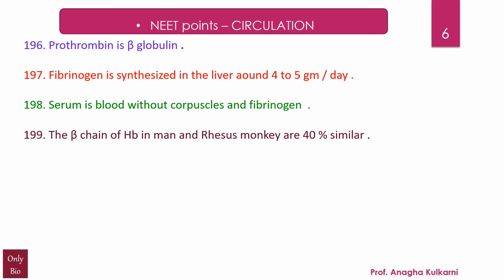Next, the beta chain of hemoglobin in man and rhesus monkey are 40% similar. Next, carotid artery carries oxygenated blood to the brain.